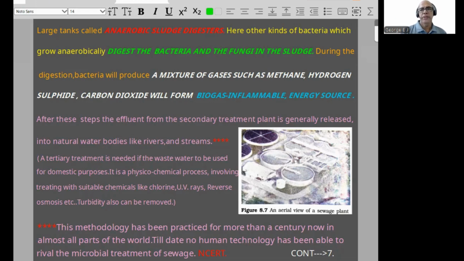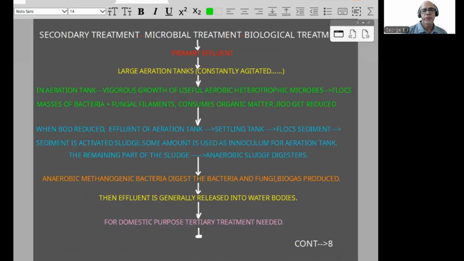Wherever it is a developed nation, the same method has been utilized to nullify sewage. Till date, no human technology has been able to rival the microbial treatment of sewage. That is an NCERT line. That is the importance of this kind of natural sewage treatment plant. I think the idea is clear. Now I will develop a simple flow chart concerned with the secondary treatment, the microbial or biological treatment, for your convenience. This way you can make your own.